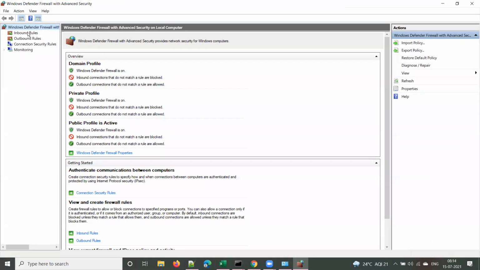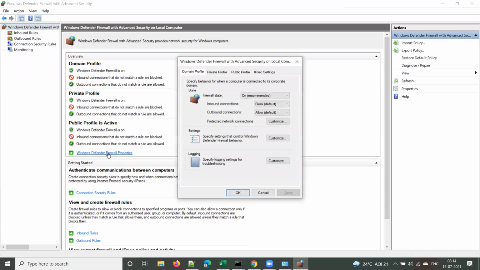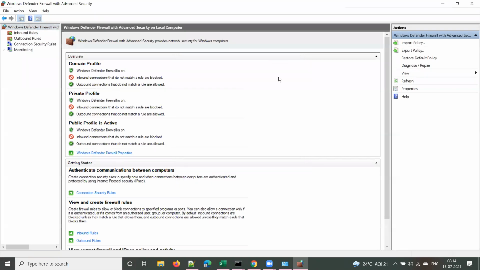Now you can see inbound rules, and somewhere you can see the status, on or off. Let me open the Windows Defender firewall properties. Yeah, click here. I'm sorry. Hold on. Yeah, so here you can see Windows Defender Firewall is on, right? Let me highlight that.